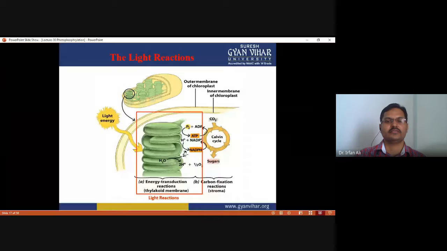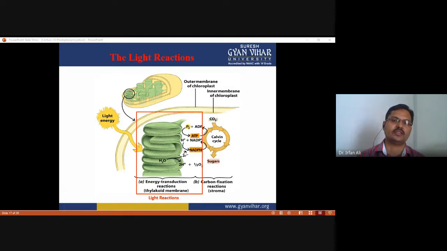So this figure shows how the Calvin cycle and the light dependent reaction are linked. You have to see that in the Calvin cycle carbon dioxide fixation takes place, which produces the sugar, but it must require ATP and NADPH. Without ATP and NADPH, as you can see in this figure, the sugar molecule cannot be produced and the Calvin cycle cannot proceed. It may slow or be stopped. So you have to see where these ATP and NADPH are produced.